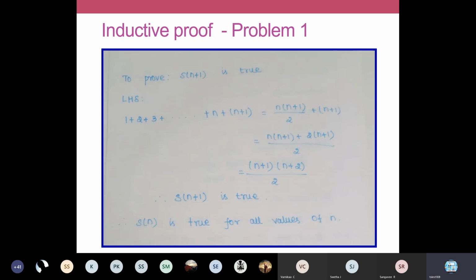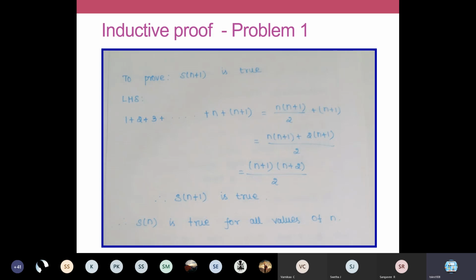So we'll solve this. Here we have to use what you have assumed. You have assumed that 1 plus 2 up to n is already true. We have assumed that S of n is true, so 1 plus 2 plus 3 up to n is n into n plus 1 by 2. You can apply that value in this place. In the place of 1 plus 2 plus 3 up to n, you can apply your assumption, n into n plus 1 by 2. So you can write this term here, n into n plus 1 by 2. The term n plus 1 is written as such.